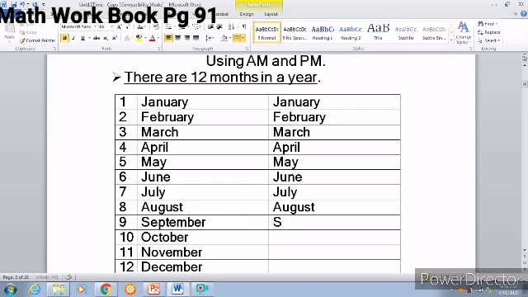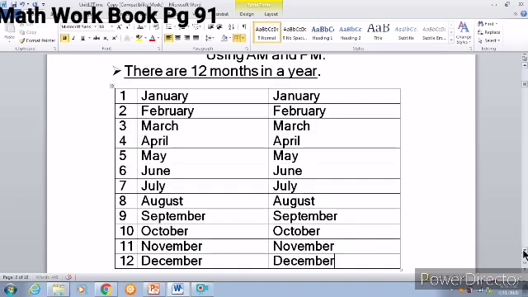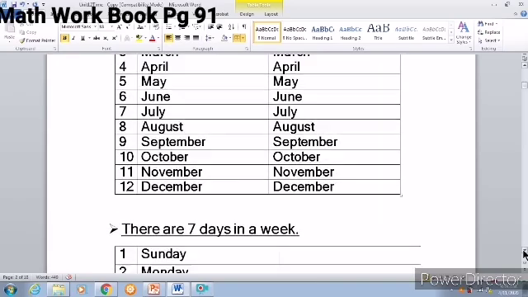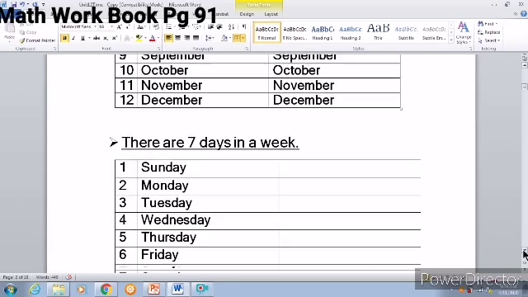September. October. November. December. Spellings. Okay. Now let's move on to the next question. So these are the 12 months. Learn them nicely. Now let's move on to the next question.